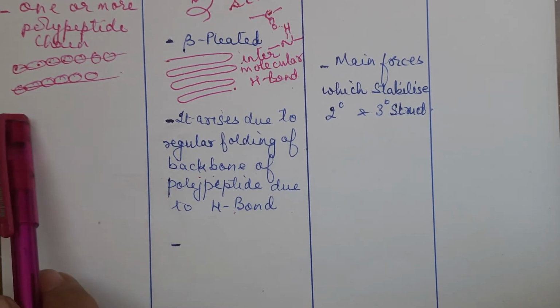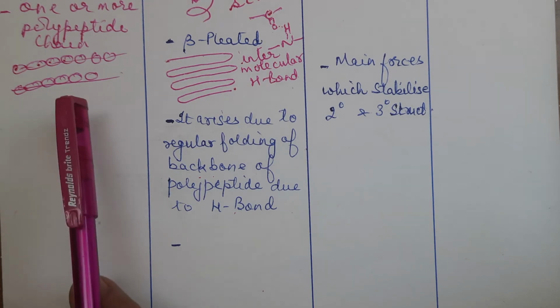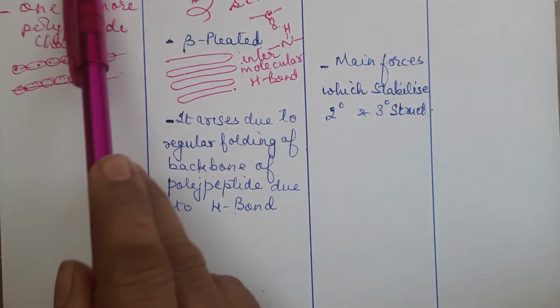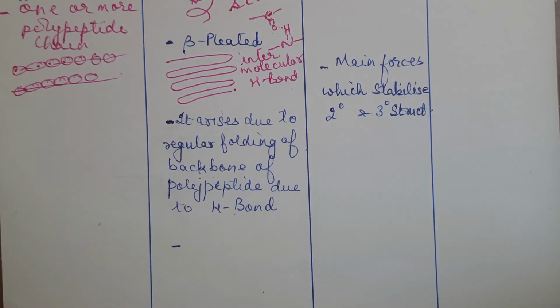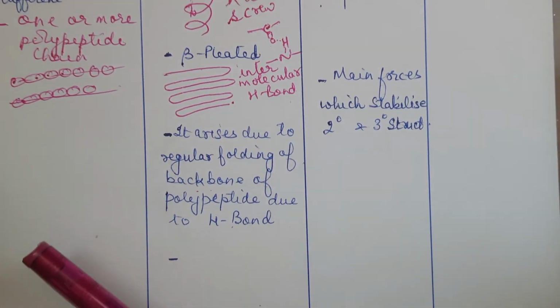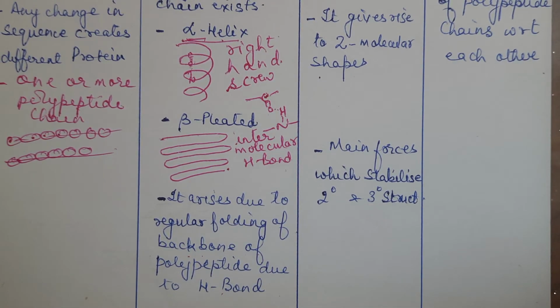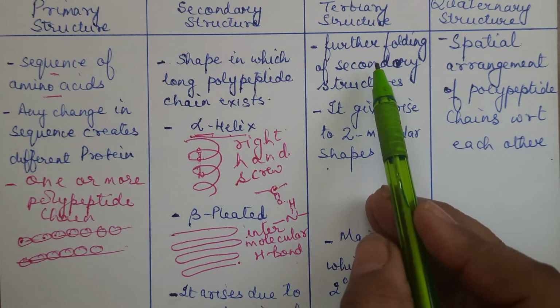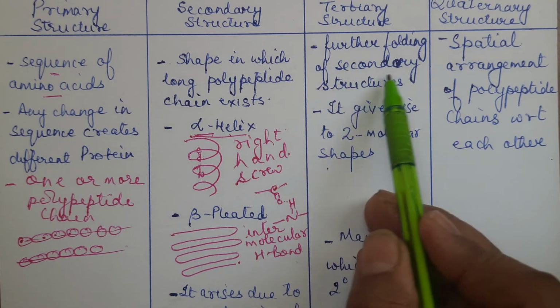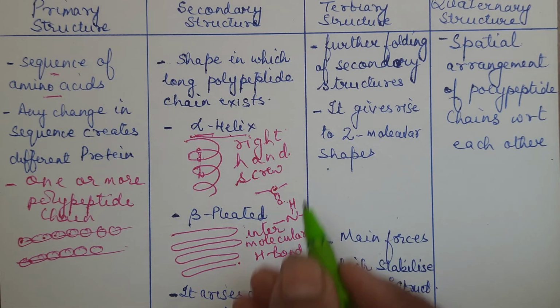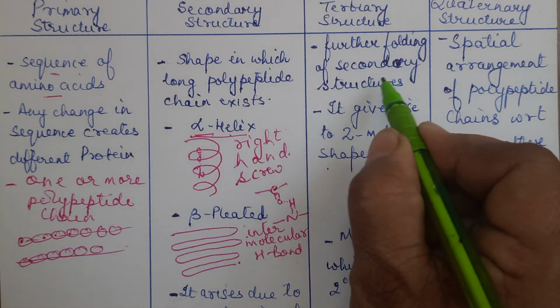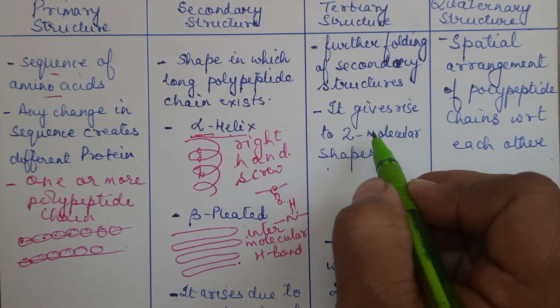Primary structure talks about the sequence in which amino acids are linked together, and this polypeptide chain, once it is formed, may not necessarily be in a straight manner. It will be either alpha helix or beta pleated. Now we will come to the tertiary structure. The tertiary structure arises by further folding of the secondary structure. Once this spiral or beta pleated is there, it may not be just a spiral in a straight manner. That spiral thing may further fold. So because of the further folding of the secondary structure, you will get a tertiary structure.